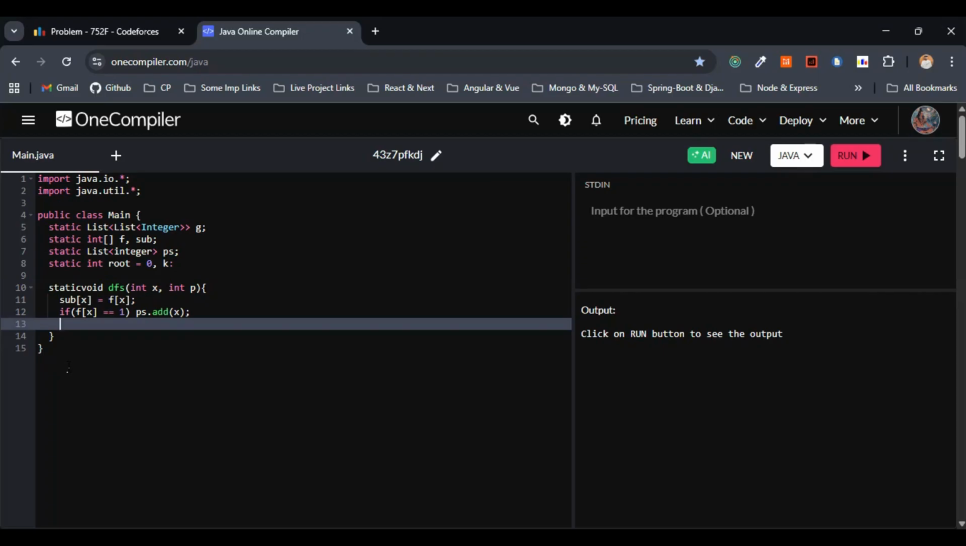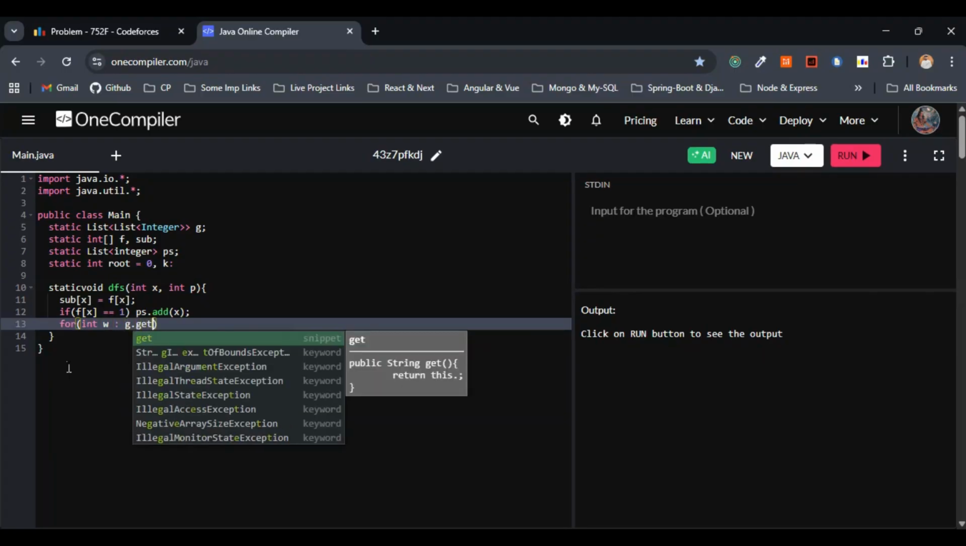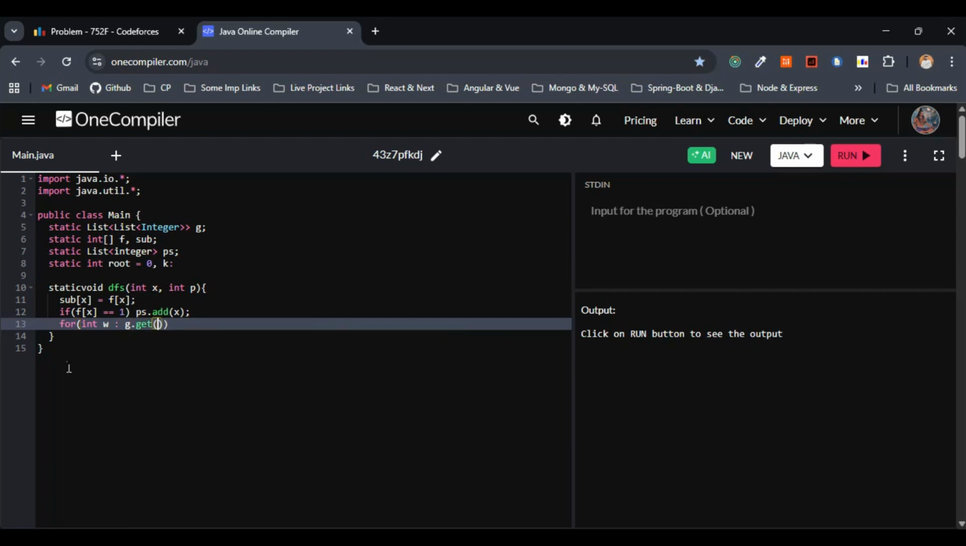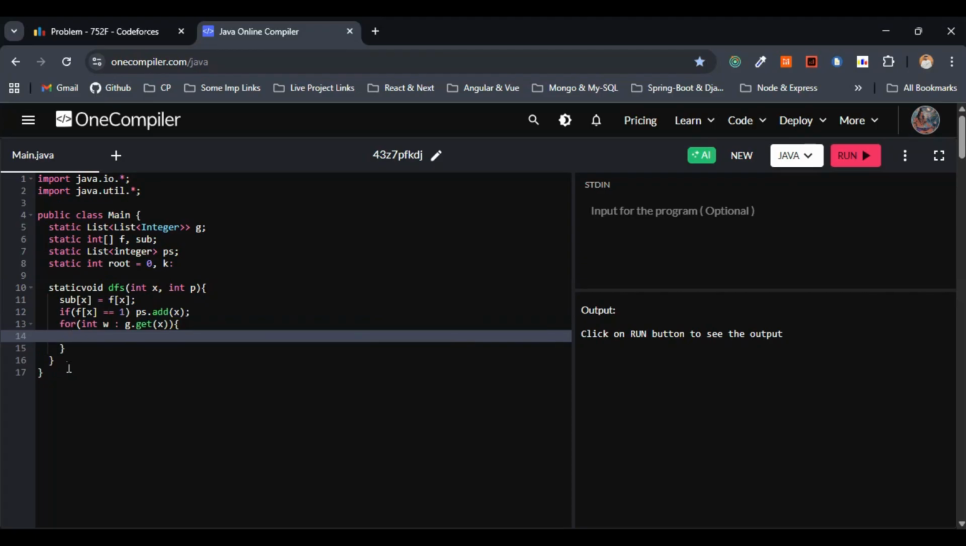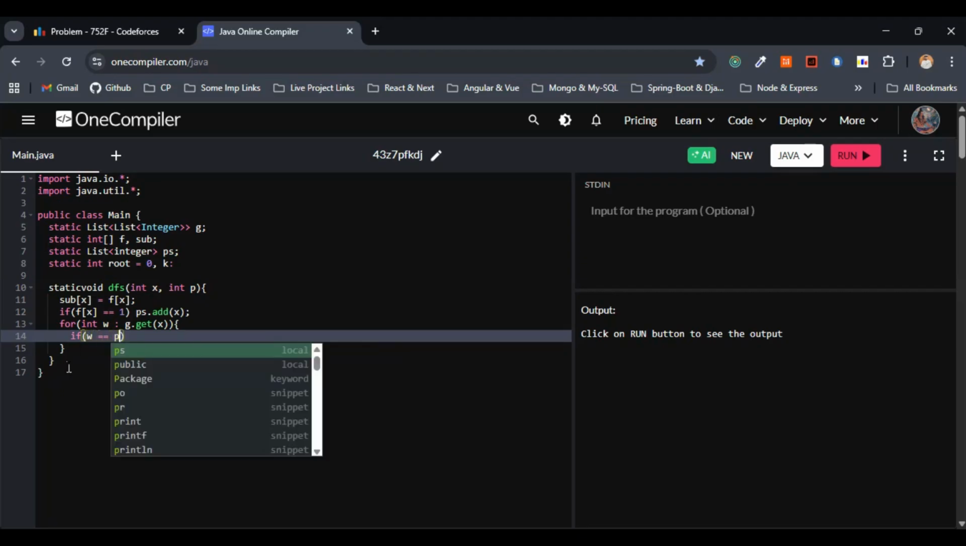So let's iterate the neighbors of x now. Let's move on with the iteration. So this one will be int w of g dot get, this one of x. So within the for loop, let's skip the parent to avoid going back, as well as recurse into the child and accumulate the special counts from the children. So these three things. Let's do this quickly.